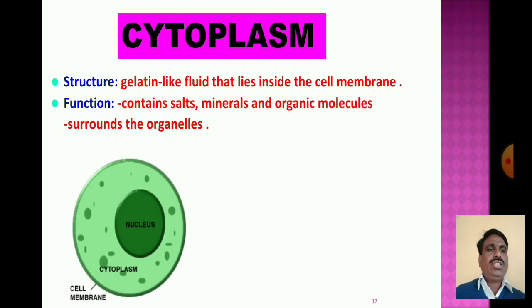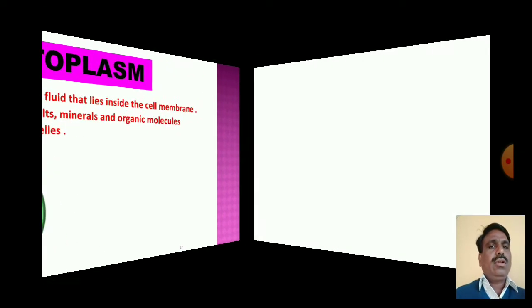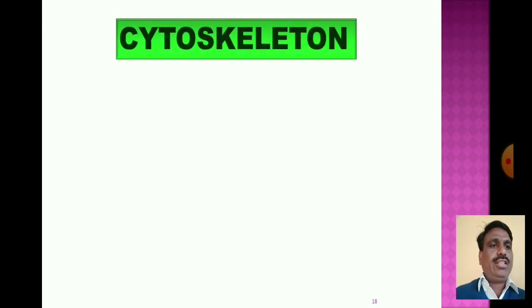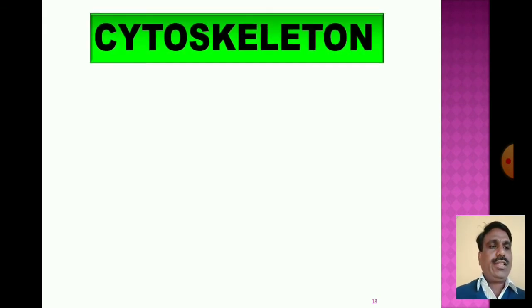This gelatin-like fluid is known as the cytoplasm. Now we go to the next cell organelle, the cytoskeleton.